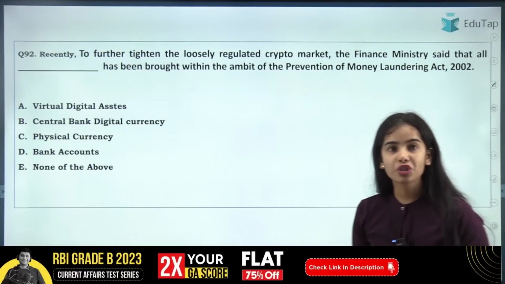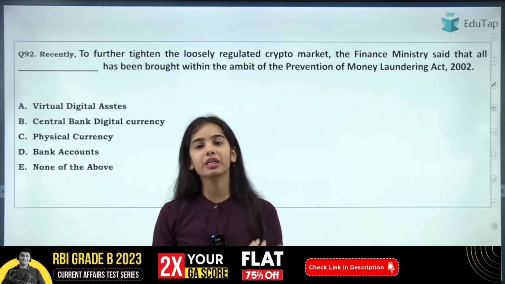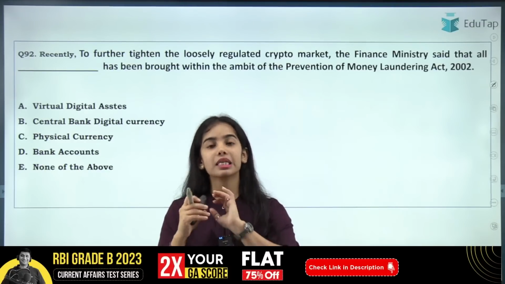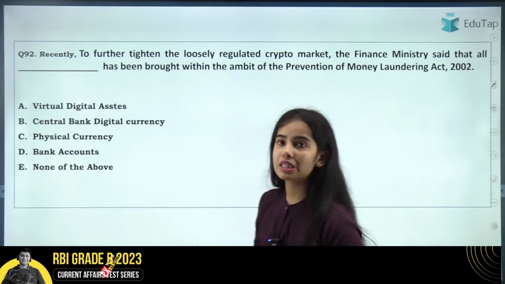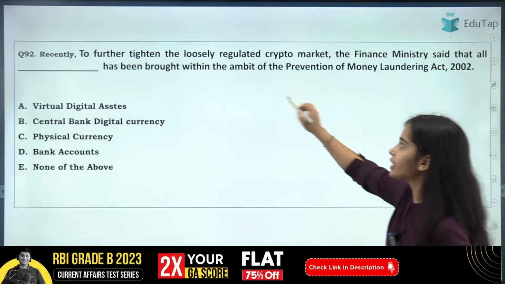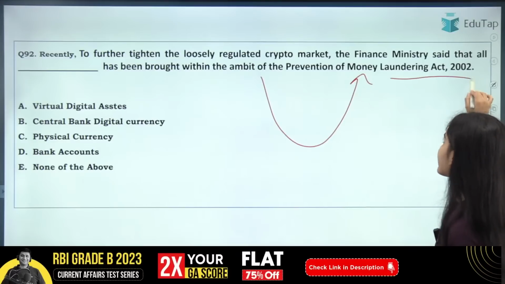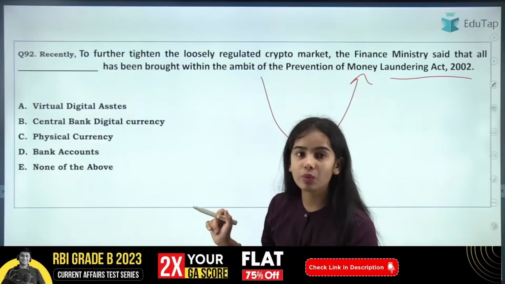Now coming to the next question, the Ministry of Finance, the Government of India brought the cryptocurrency under the ambit of the Prevention of Money Laundering Act. So the Finance Ministry has said that all the dash has been brought within the ambit of the Prevention of Money Laundering Act 2022 currently. So which of the following is the correct answer for this one?